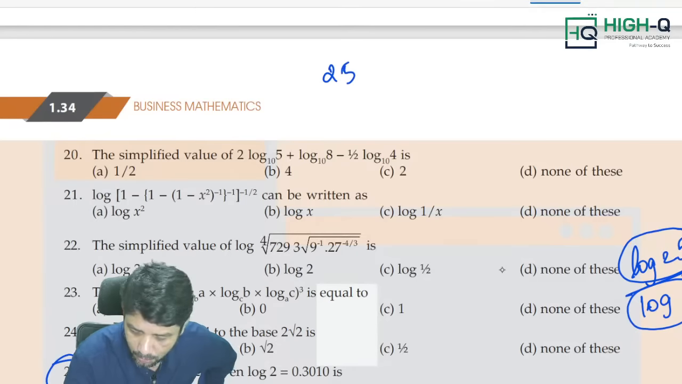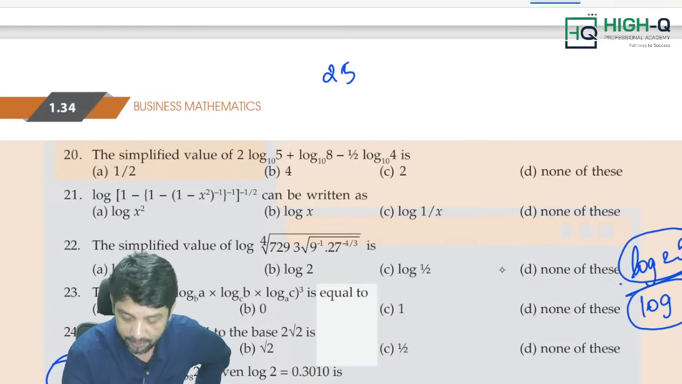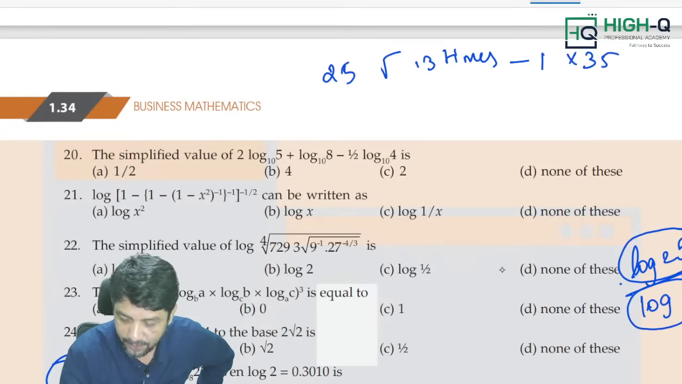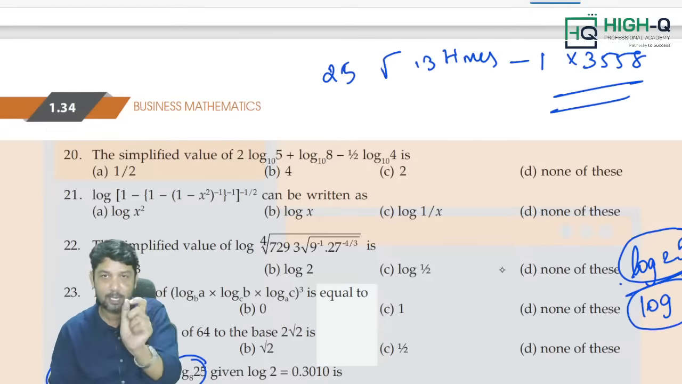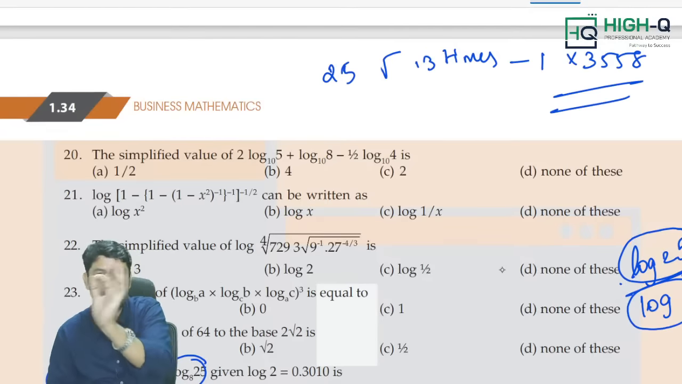For example, you have to find the log 25 value. In the calculator, press 25, then press the square root button 13 times, then minus 1, into 3558. This is our value of log 25. How many times the square root button, my dear? 13 times the square root button, minus 1, into 3558.